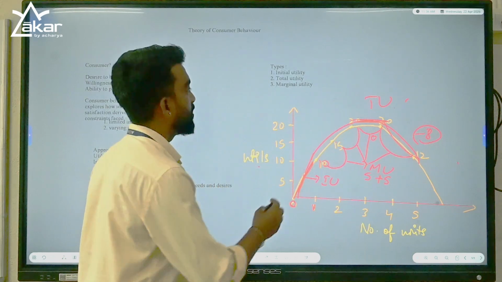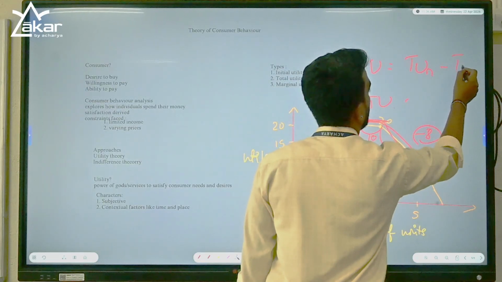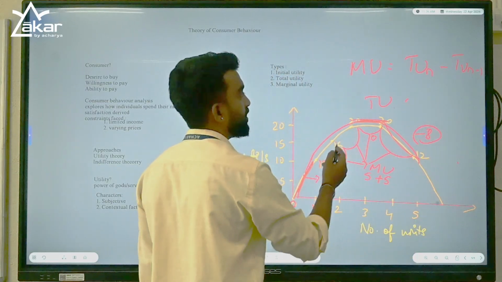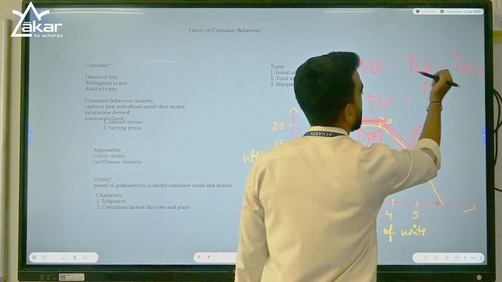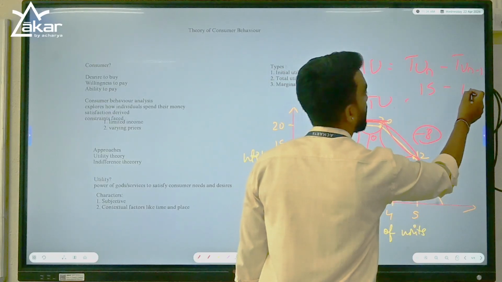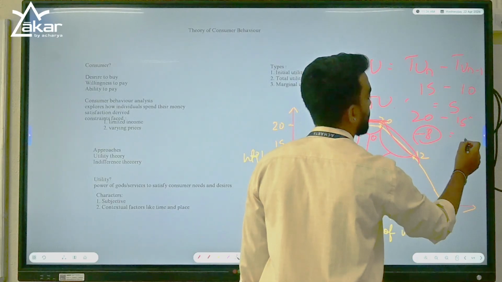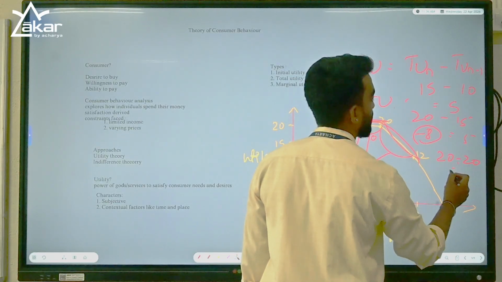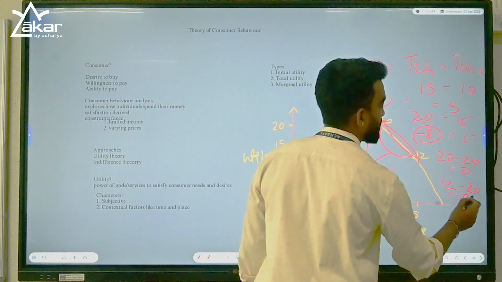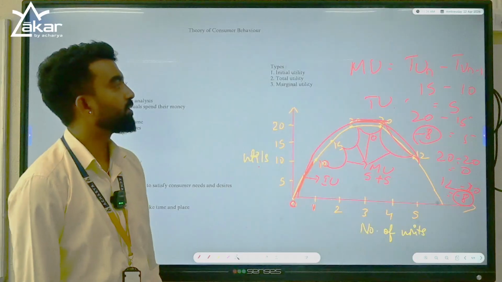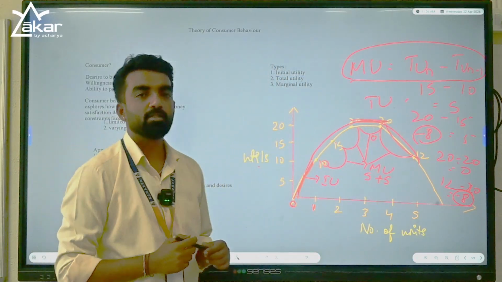Understood? So how do you calculate marginal utility? It is equal to TUn minus TUn-1. If you want to find out the marginal utility of the second unit, then 15 minus 10 is equal to 5. For the third unit, 20 minus 15, 5. Fourth, 20 minus 20 is equal to 0. Fifth, 12 minus 20 is equal to minus 8. Understood? This is how you calculate marginal utility. This is the formula for marginal utility: TUn minus TUn-1.